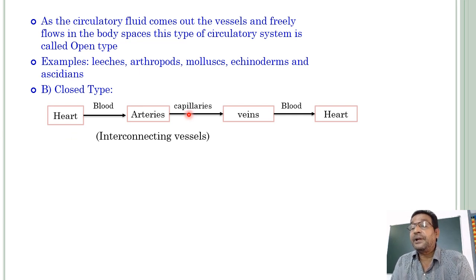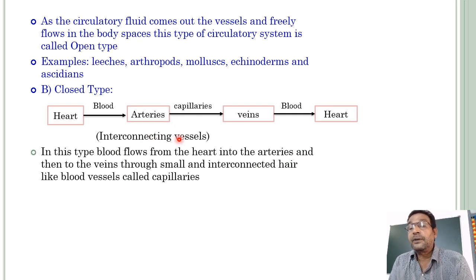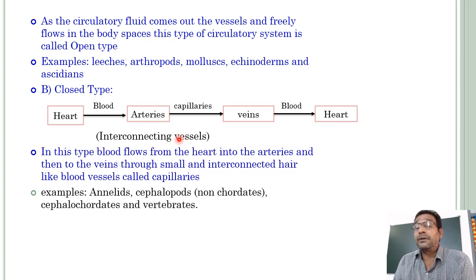These capillaries are interconnecting vessels. Arteries and veins are connected through these capillaries, so these are called interconnecting vessels. In this type, blood flows from the heart into the arteries and then to the veins through small, interconnected hair-like blood vessels called capillaries. So in this type of circulatory system, the closed circulatory system, the flow of blood is completely restricted to the vessels only.